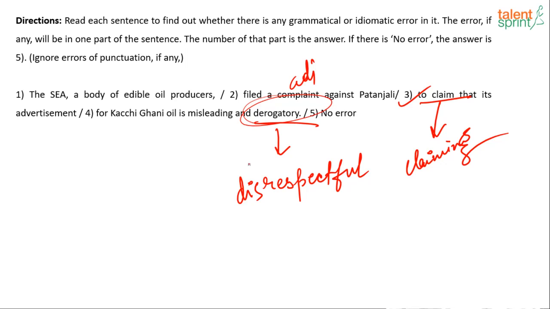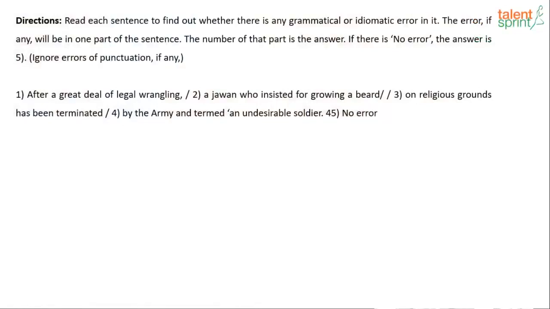This is their claim, right? That the advertisement for Kachi Ghani is misleading and derogatory. So claiming that would be a better choice of tense. Alright, next one. Good going, guys. Let's move on to the next one.